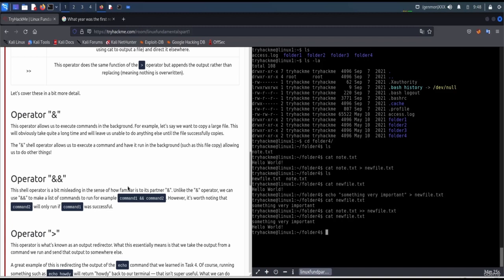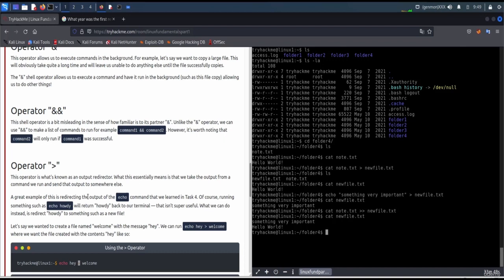Operator double AND. This shell operator is a bit misleading in the sense of how familiar it is to its partner, and unlike the single AND operator, we can use double AND to make a list of commands to run. For example, command 1 and command 2. However, it's worth noting that command 2 will only run if command 1 was successful.